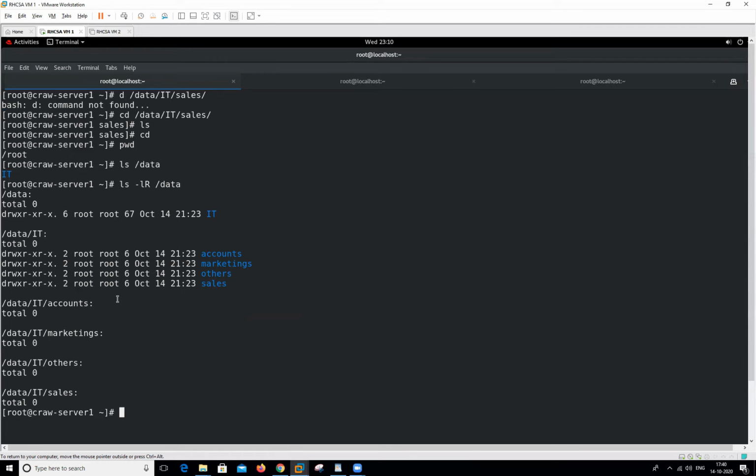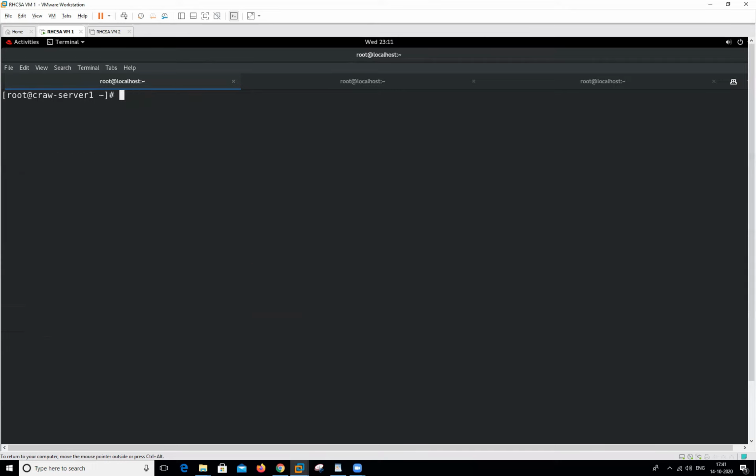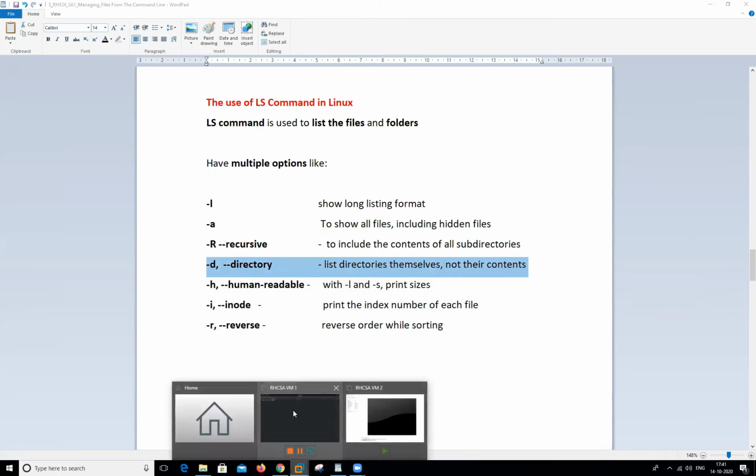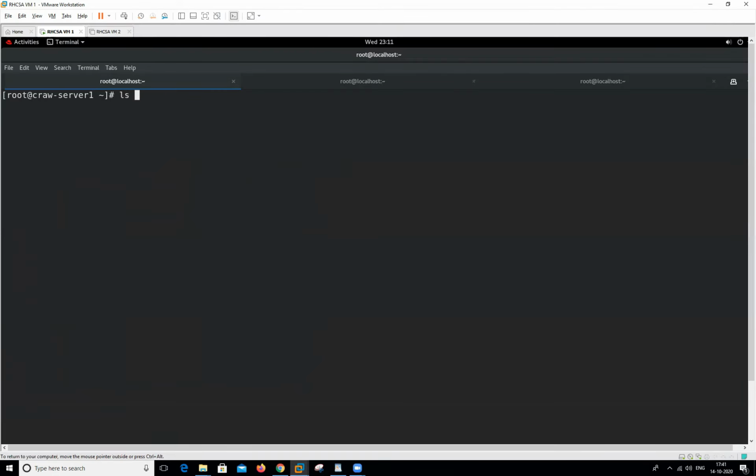In a recursive manner, there is no need to move this particular folder, then again this. So I will show. This is the use of the -r option. We want to check the directories, files, and folders permission, for an individual directory.